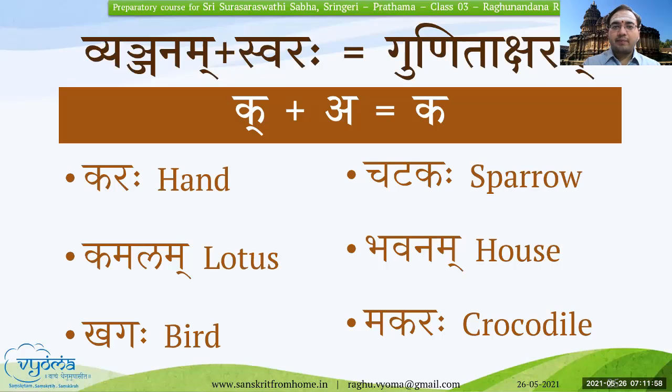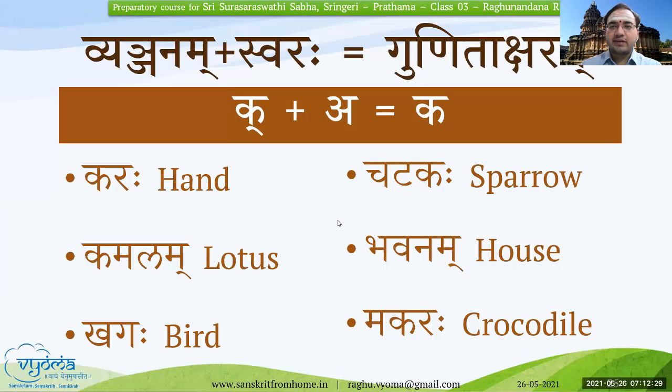From Swaras, then Vyanjanas. Vyanjanas plus Swaras form the Gunitaksharas. You can also say a combination of Gunitaksharas along with Swaras, and then the Ayogavaha, in this case Visarga, in each of these word endings, if you see. And in some of these, like Gunitaksharam itself, Makara is ending, which is a Vyanjana. So a combination of all these letters will form the words.